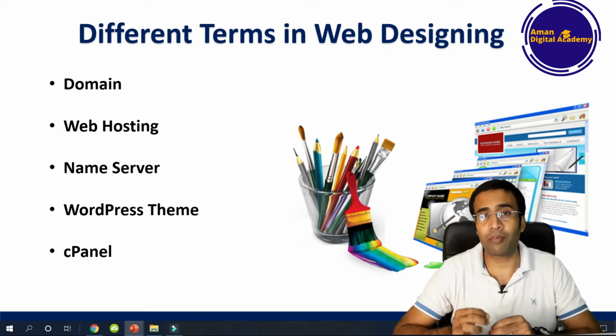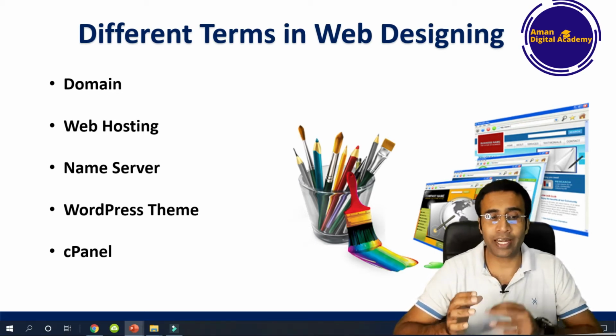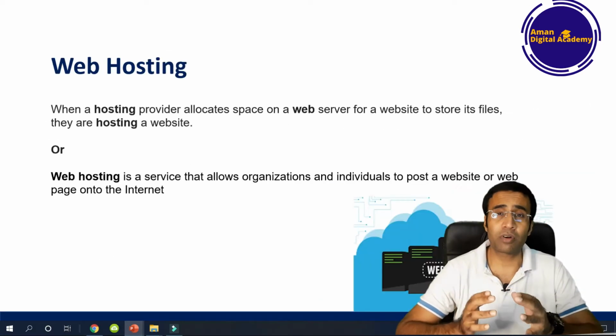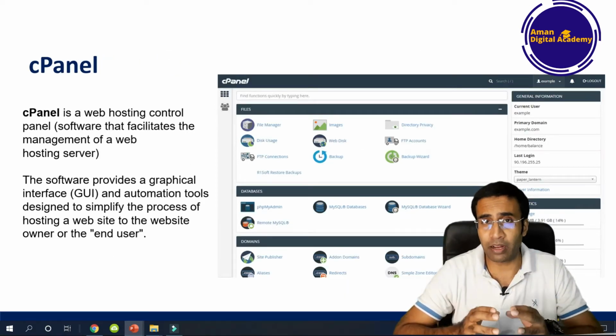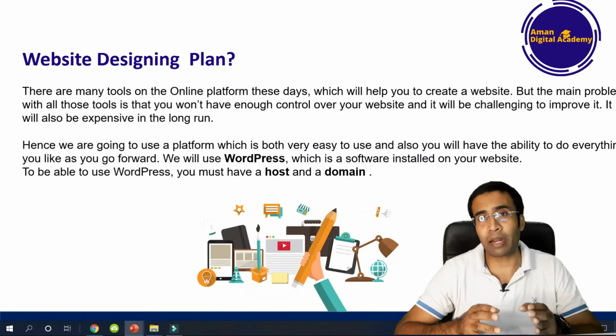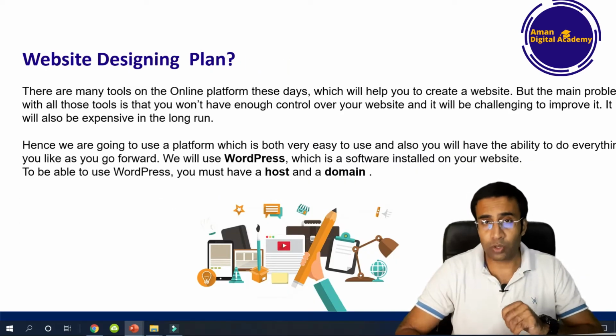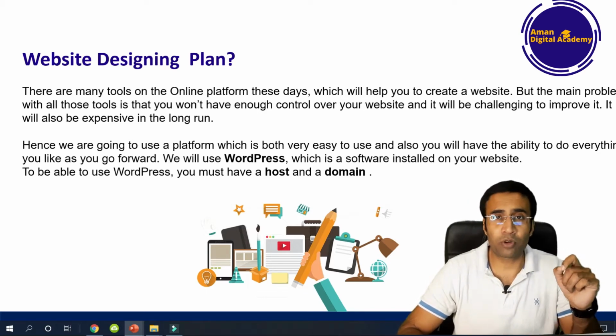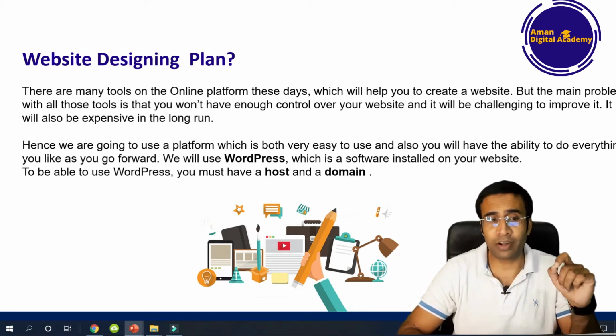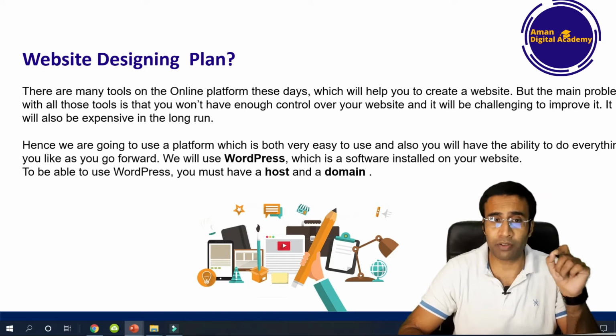In our previous session, you learned about the different terms in web designing, like domain, web hosting, name server, WordPress theme, and the cPanel. Now we are going to use all these parameters and see how we can design a WordPress website. To design a WordPress website, we have to do proper planning. So firstly, we will discuss our planning for web designing.